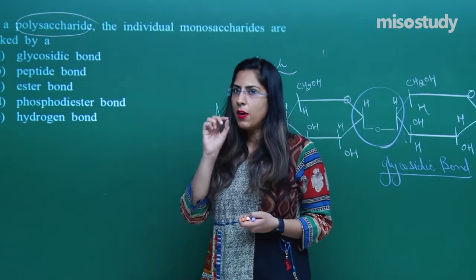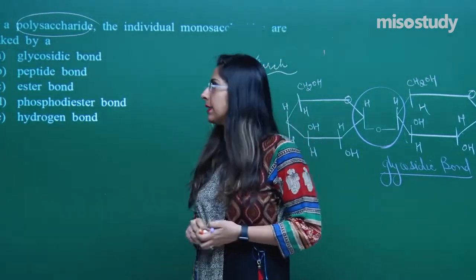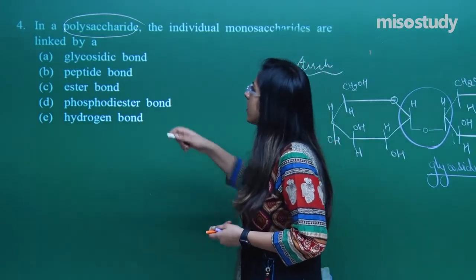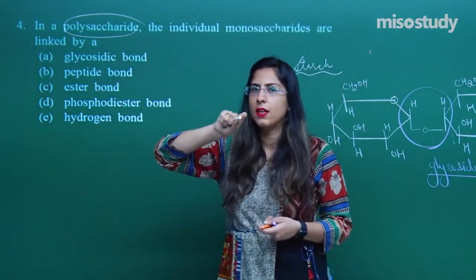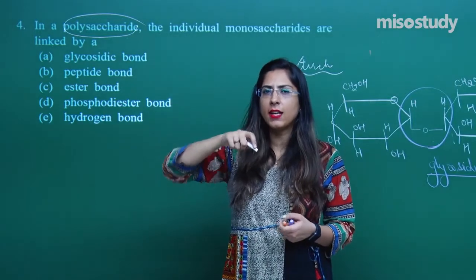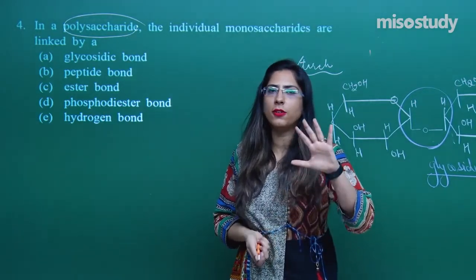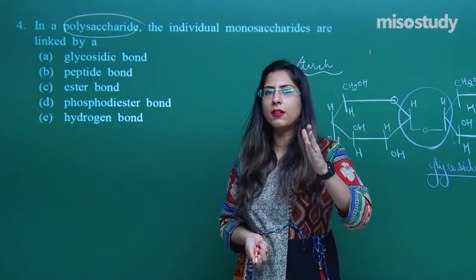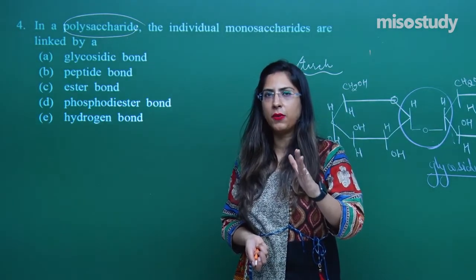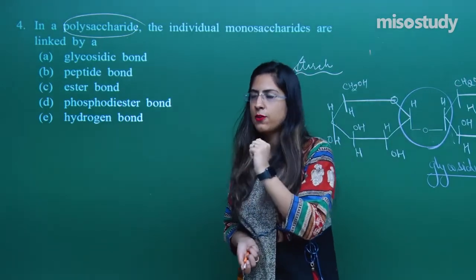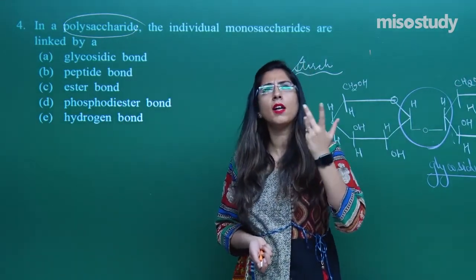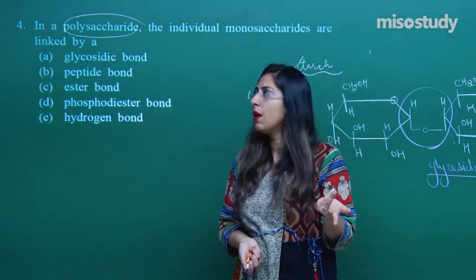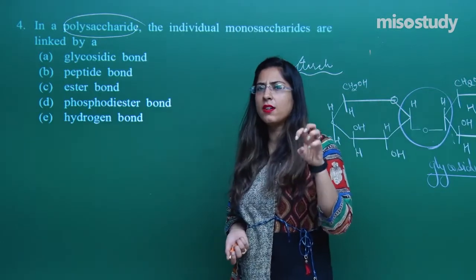Now, one more confusing point over here is that you might be feeling that they have written over here the polysaccharide. But we have studied the disaccharides initially. When I was discussing the monosaccharide, I didn't discuss the glycosidic bond. When I was discussing the disaccharide, I discussed this glycosidic bond. Similarly in polysaccharides also. So this might be very confusing, why they are asking for polysaccharide. They can ask for disaccharides as well, but they haven't asked for that. This is just a confusing thing.